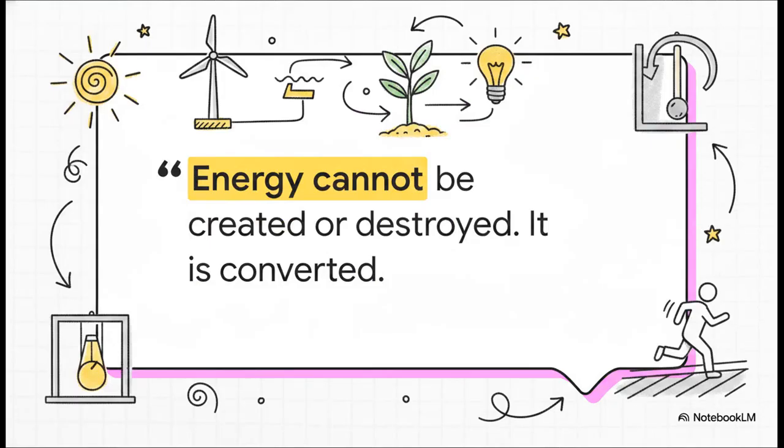And here it is, the law of conservation of energy. Please commit this to memory, Grade 7s. Energy cannot be created or destroyed. It is converted from one form to another. This literally means the total amount of energy in the universe has always been exactly the same. We can't make it out of thin air, and there is no way to destroy it. We can only watch and wonder as it shapeshifts and changes its disguise.